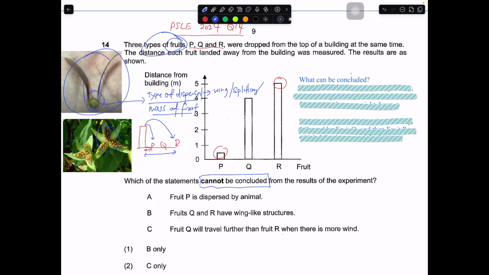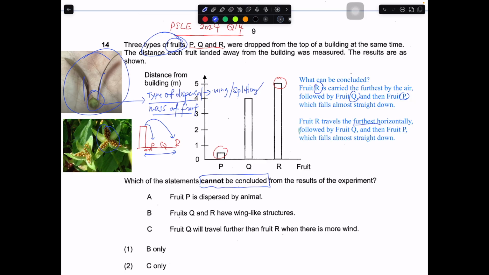So what can you conclude? You can only conclude R is carried furthest by the air, followed by Q, then P, which falls almost straight down. So that means R travelled the furthest, followed by Q and P. Or it could also be the idea of splitting. R travelled the furthest horizontal distance, followed by Q, then followed by P, which falls straight down. These are the things that I can conclude. So these are the things that I will not choose, but I want to choose something that I cannot conclude.